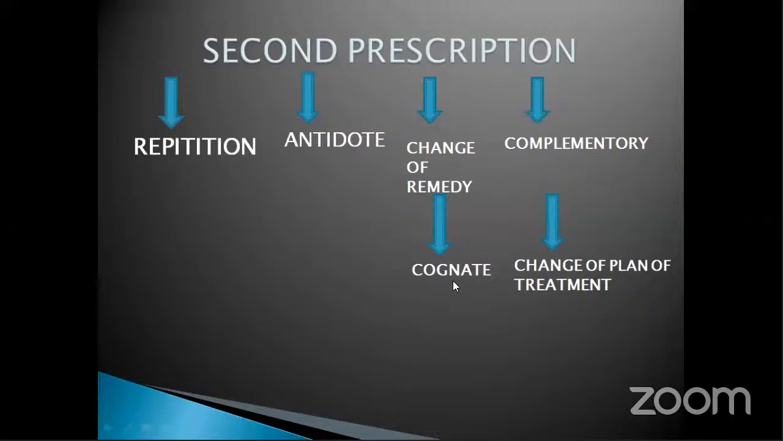Next is cognate remedies. Cognate remedies are two remedies which are closely related to each other. For example, sulphur, calcarea, and lycopodium. Next, change of plan of treatment. This is mostly in mixed miasmatic cases. Change of plan of treatment means giving the antimiasmatic drug of the dominant miasm, and when that dominant miasm is cured, then giving the next antimiasmatic drug.